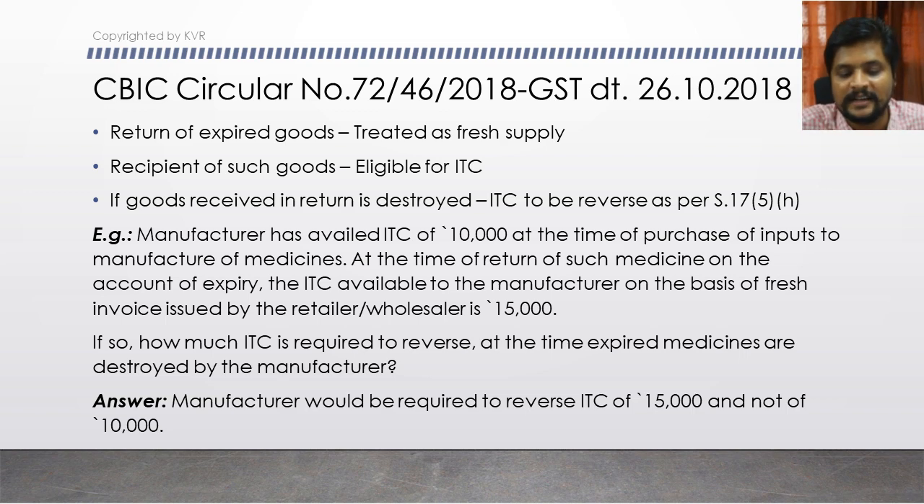Manufacturer would be required to reverse ITC of 15,000 and not of 10,000, because ITC of 10,000 is on the inputs which we originally purchased for manufacturing these medicines. That input is available because he has made an outward sale of that. But the tax which he paid on buying back the expired goods, that is 15,000 rupees, he has to reverse here because of this circular.